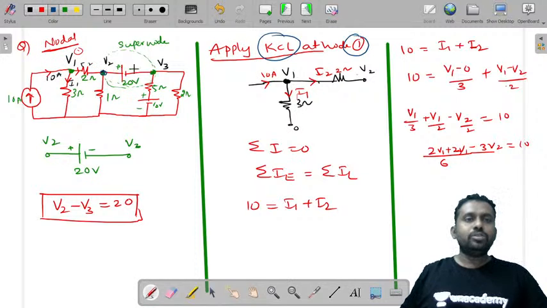Now combinedly these two must be considered as one node, and then we need to take that. Let us draw this. Just take this part.